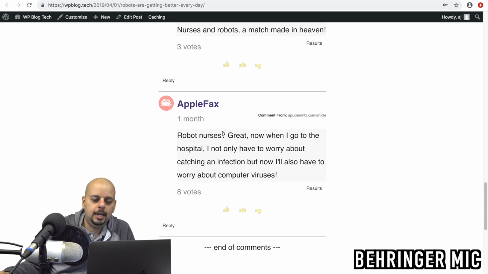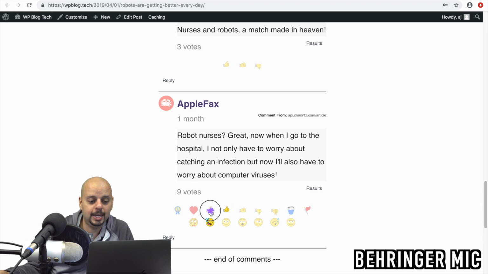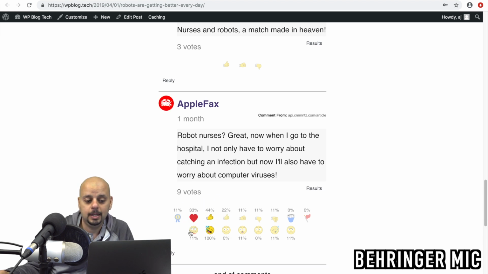So let's look at this one. I want to see ones that are funny. Robot nurses, great. Now when I go to hospital, I not only have to worry about catching infection, but now I'll also have to worry about computer viruses. That makes me laugh. I think it's funny. I like it a lot. In fact, I love it. And I think it's one of the top comments in this thread.